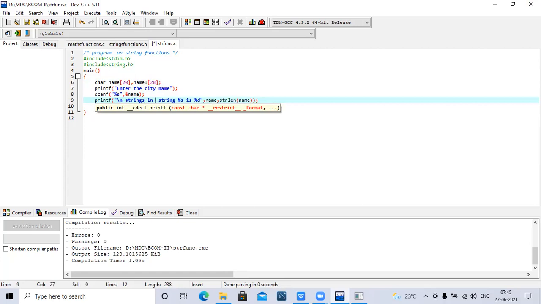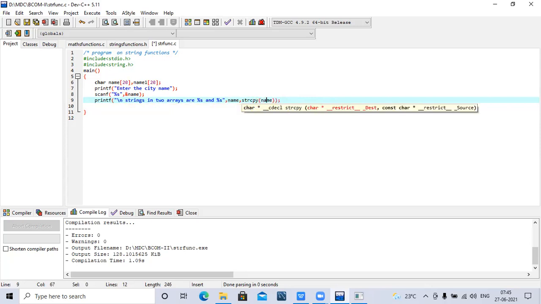Strings in percentage, strings in two arrays are percentages and percentages. So here name and str